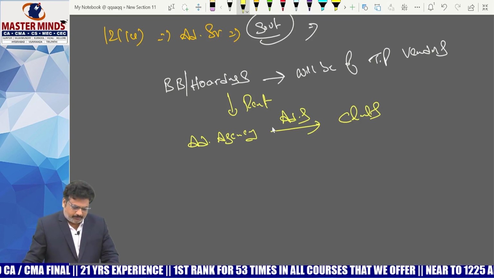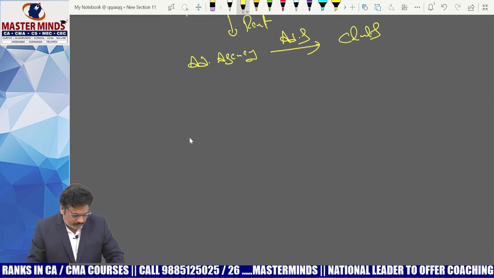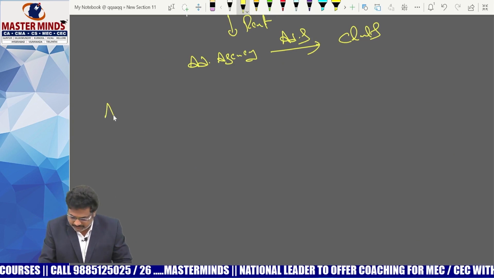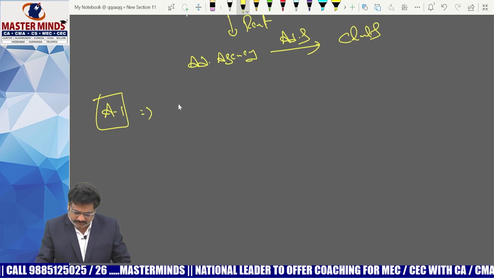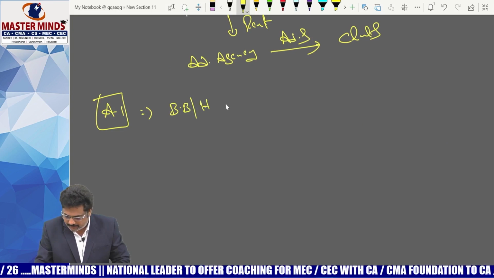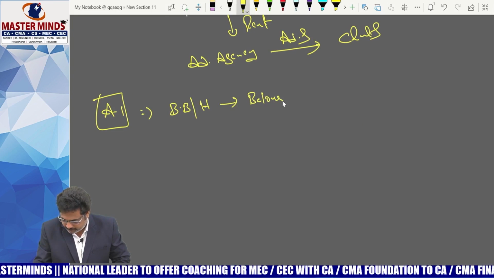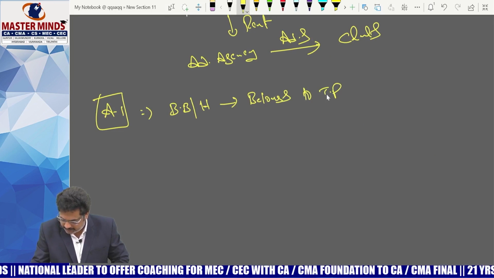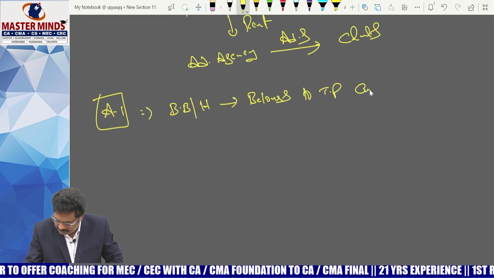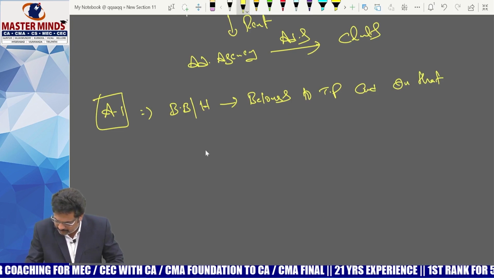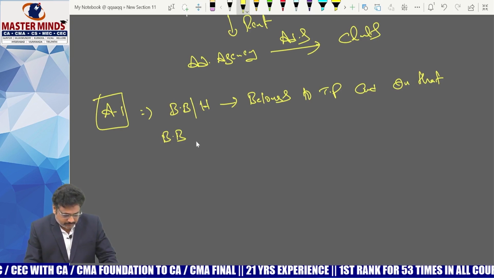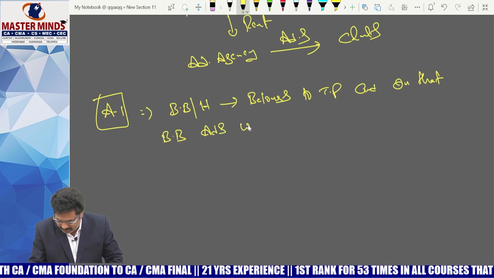One arrangement that is possible is, let's say, the services can be divided into two types. With respect to arrangement 1, the billboard or hoarding belongs to a third party, and on that billboard advertisements are done.